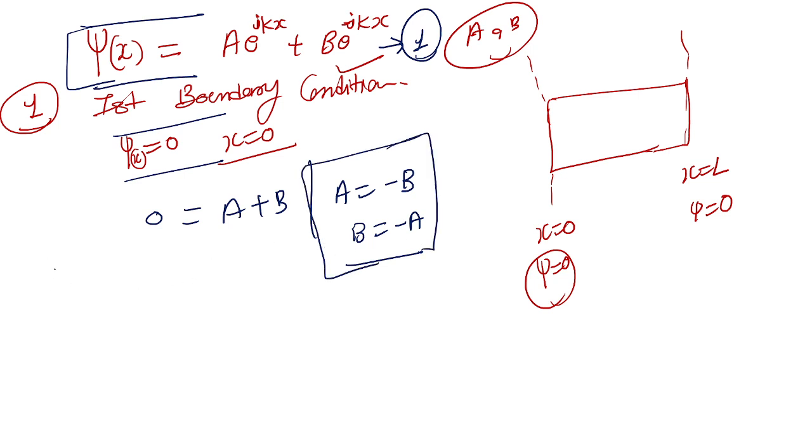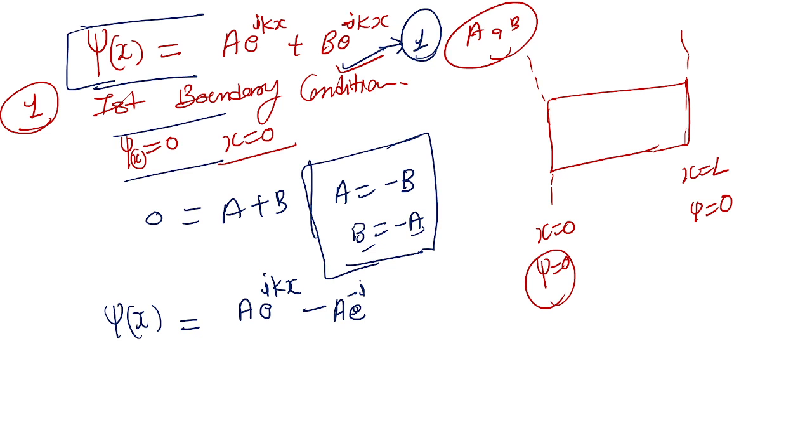Now applying B equal to minus A in this equation, we get A e to the i kx minus A e to the minus i kx.